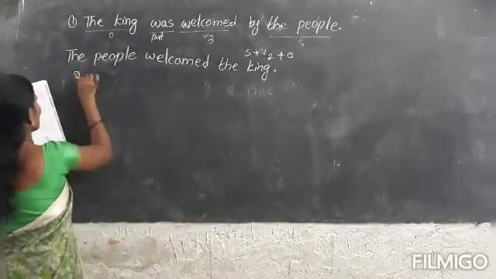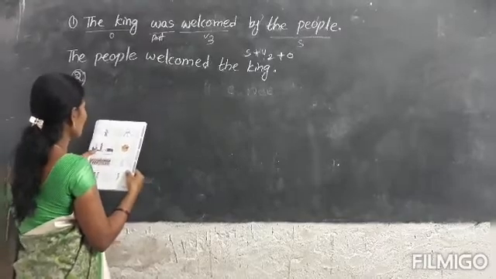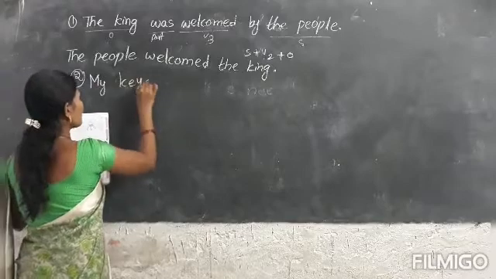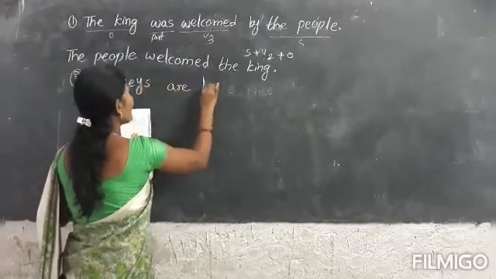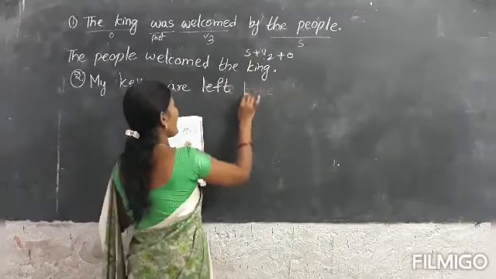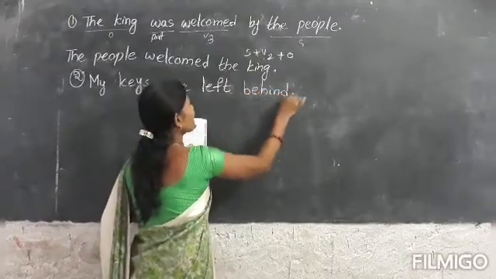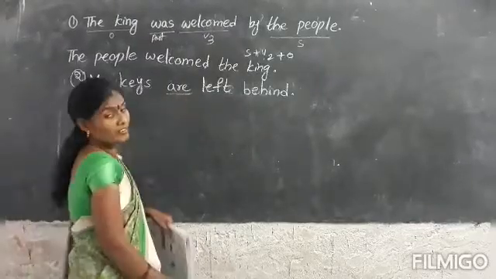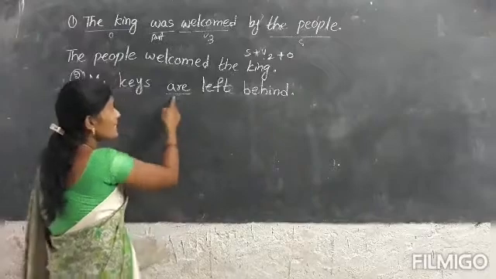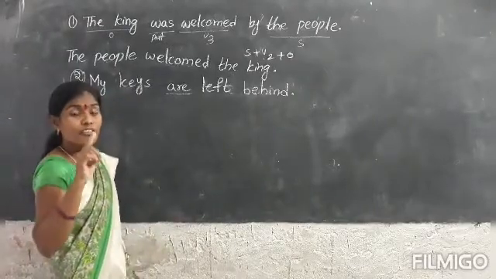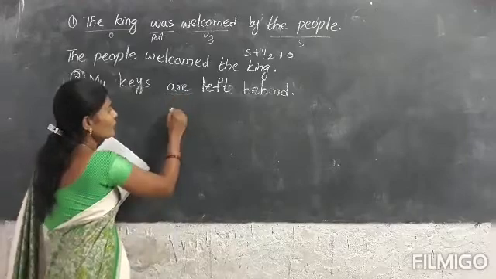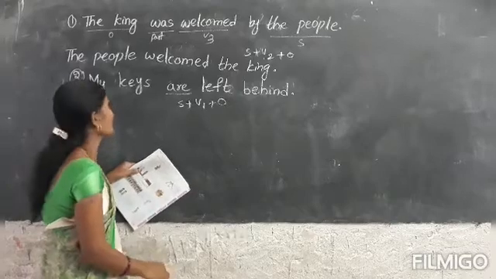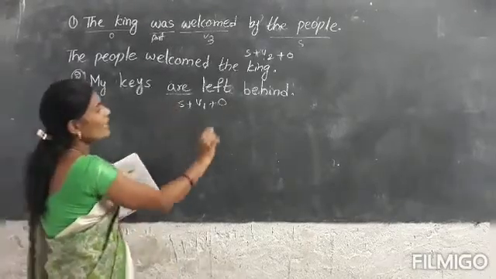Second one. My keys are left behind. Are is a present tense helping verb. This is the simple present which is changed into passive. Now we have to change the sentences into simple present tense. Subject plus verb, first form plus object. That's it.